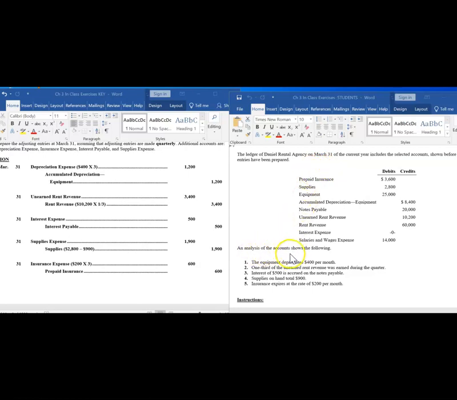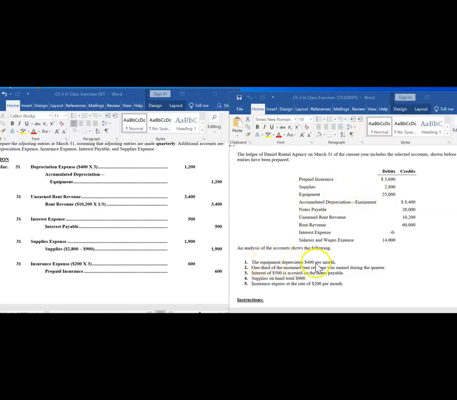An analysis of the account shows the following. The equipment depreciates $400 per month. Equipment, when it is purchased, is recorded as an asset. As we use up an asset, no matter whether it's equipment or supplies or prepaid insurance, when we use up assets, they become a cost, they become an expense. The same thing happens with long-term assets.